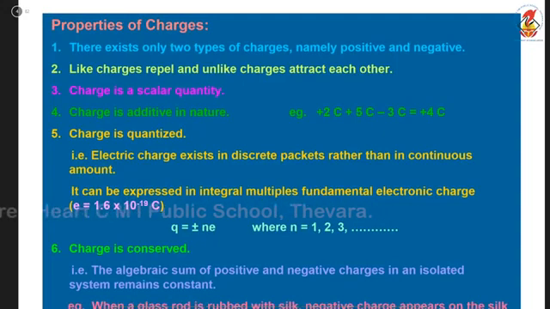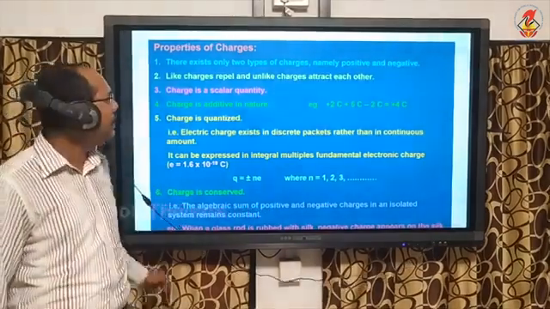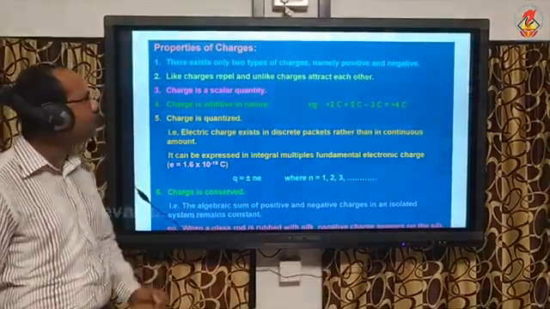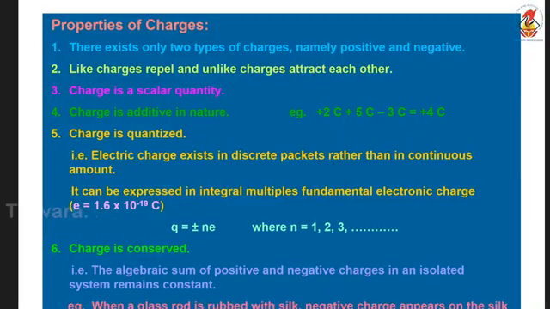Now we are discussing the properties of charges. The first property is that there exist only two types of charges, namely positive and negative charge. Second, like charges repel and unlike charges attract. Third, charge is a scalar quantity. And the fourth point is that charge is additive in nature.